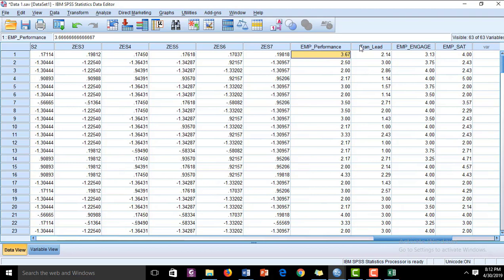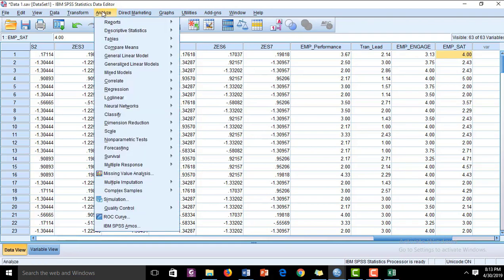That employee performance, the dependent variable, is available here, along with the average values for transformational leadership, employee engagement and employee satisfaction. Now we are going to run the correlation analysis for that, and later we are going to do the regression analysis. So let's check the correlation of these items.